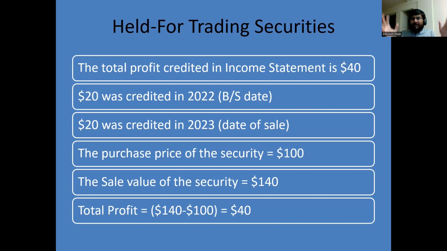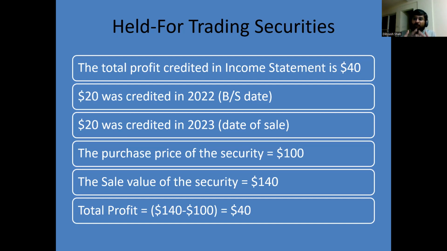So what actually happened in the entire transaction? In the summary I have created, the total profit credited in the income statement is $40. $20 was credited in 2022, on the balance sheet date, when the value of the security increased. $20 was credited in 2023 on the date of the sale, because the sale value of $140 was more than the balance sheet date value of $120. So a further $20 of gain was credited in 2023.